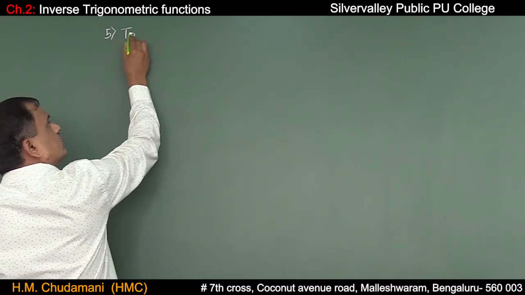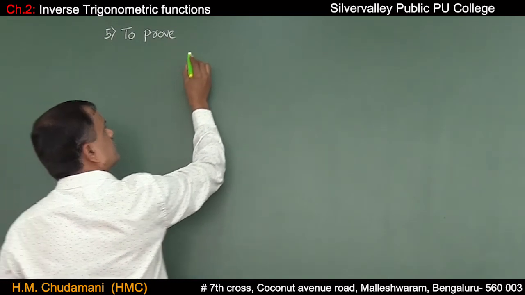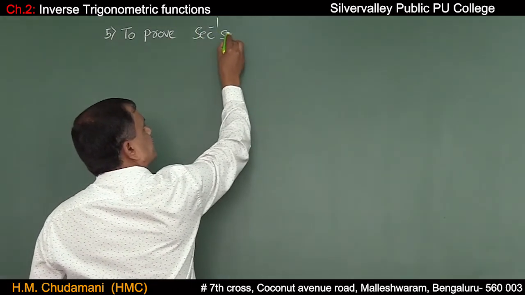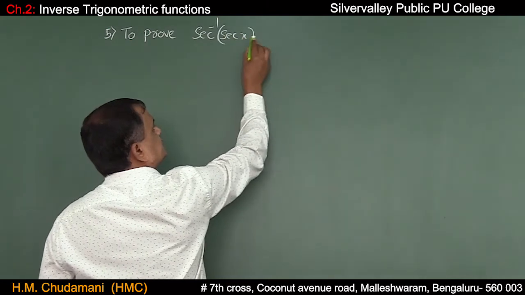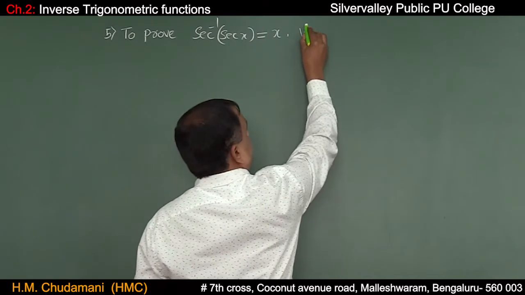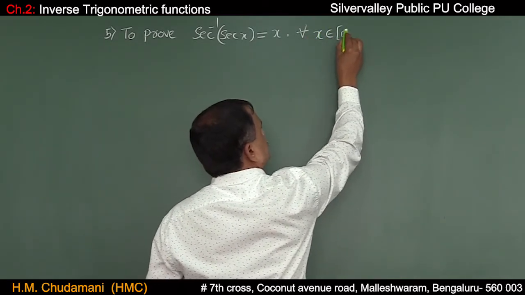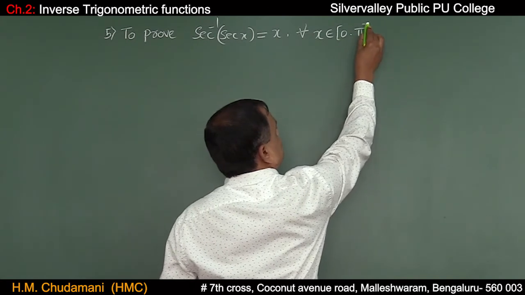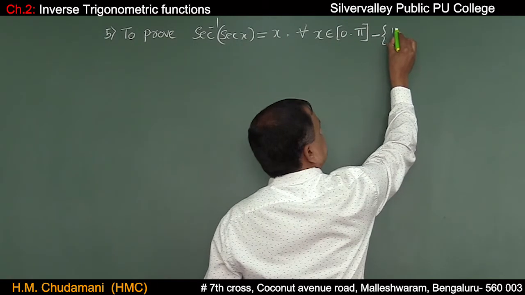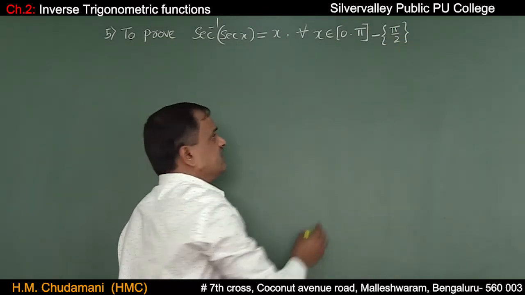To prove: secant inverse of secant x is equal to x for all x belongs to the closed interval 0 comma pi except pi by 2. Except pi by 2. Why?